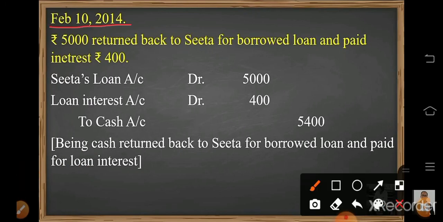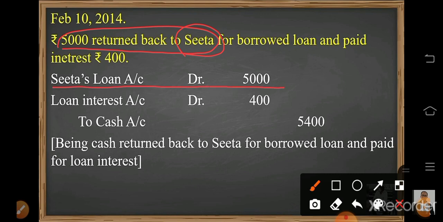February 10, 2014: rupees 5,000 returned back to Sita for borrowed loan and paid interest rupees 400. Now here rupees 5,000 returned back to Sita. Here the name is given, so the personal account rule will be applicable. Sita is the receiver, so Sita's loan account debited 5,000. And we also paid interest.